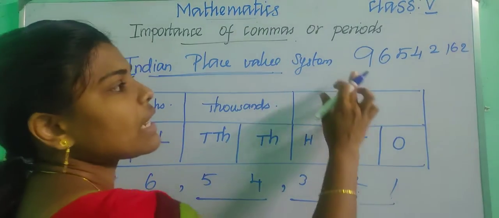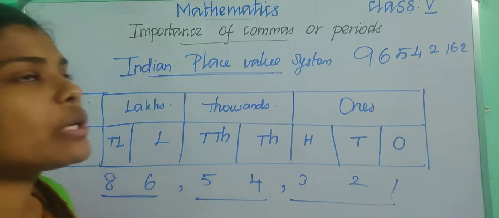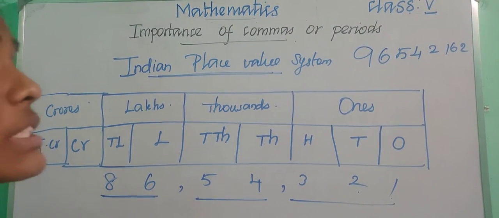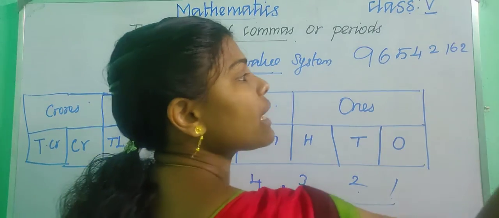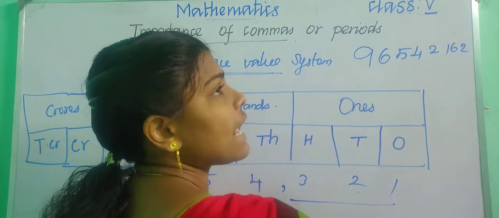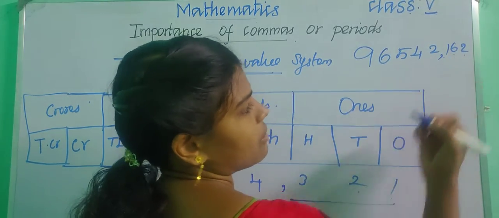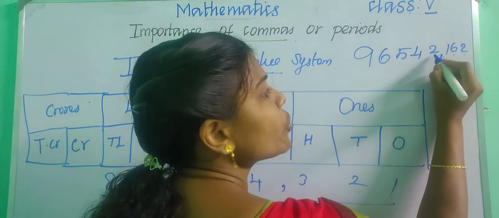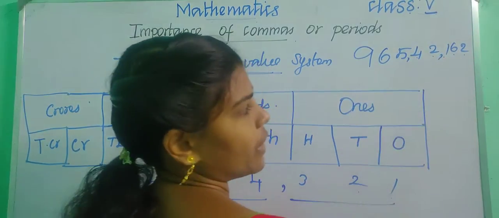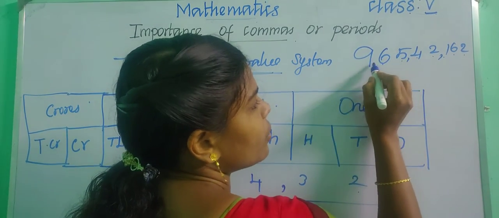Okay, so if you are having the digits like this, how will you insert the comma? First of all, we need to start counting from right to left. From the right we count 3: 1, 2, 3. Now put a comma. Again count 2: 1, 2. Now put a comma. Again count 2: 1, 2. Now put a comma.